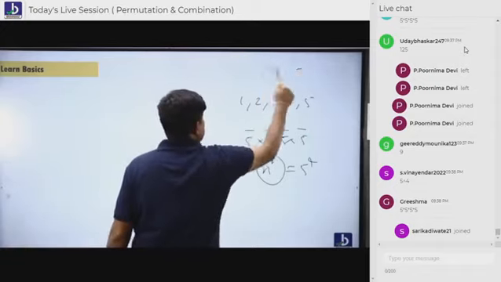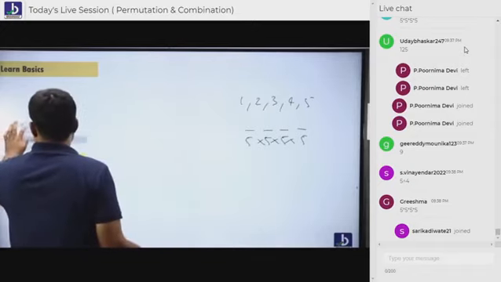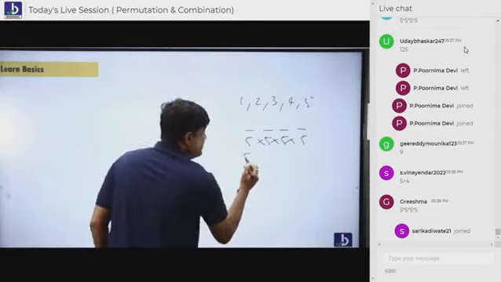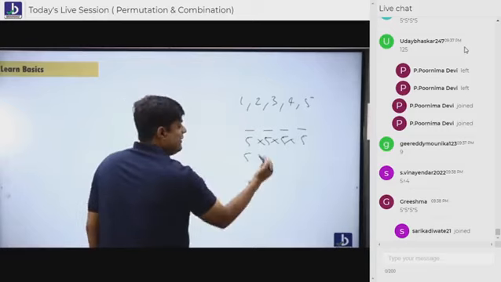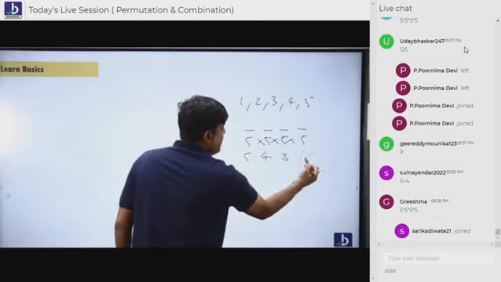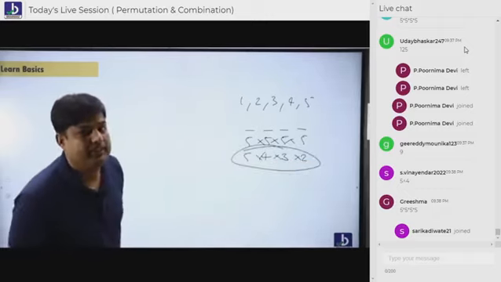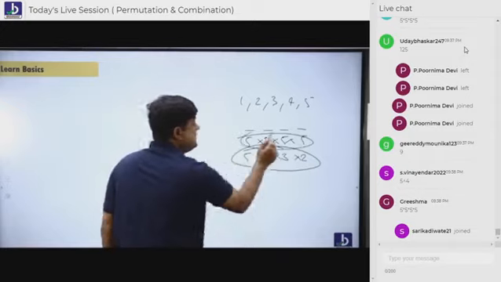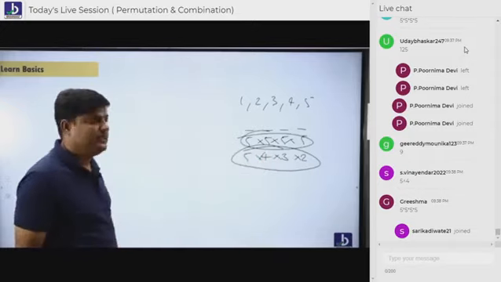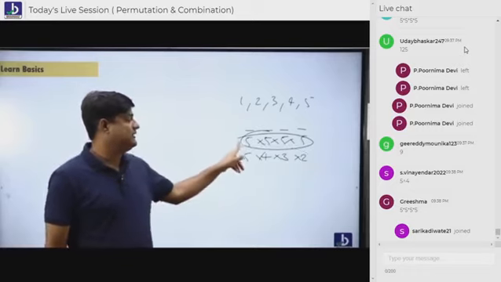Are you understanding, everybody? If repetition is not allowed, 5 cases will sit here, again 4 cases, again 3 cases, again 2 cases. What is this answer? Without repetition. What is this answer? With repetition. That's the only basic difference, students. Are you understanding? It's not like that you can't do it.